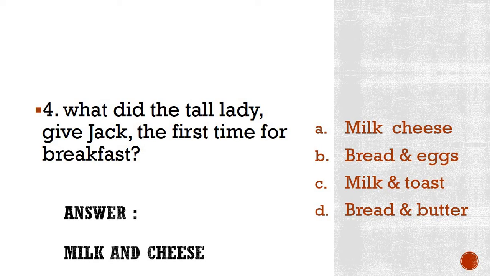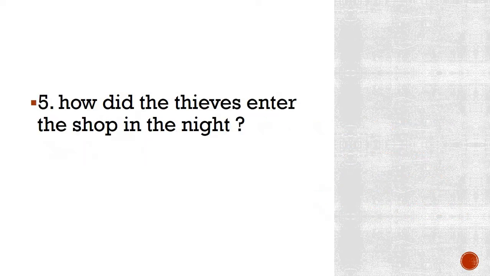Okay, please repeat this once after me. You have to repeat loudly as I am repeating. What did the tall lady give Jack the first time for breakfast? Answer: milk and cheese. Okay, moving on to number 5.